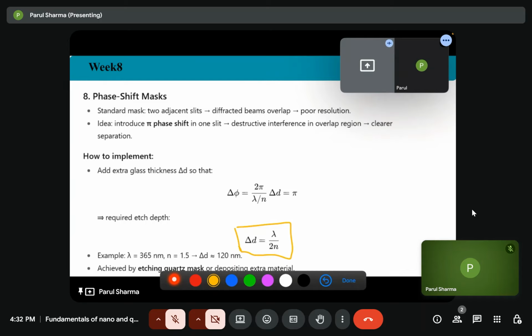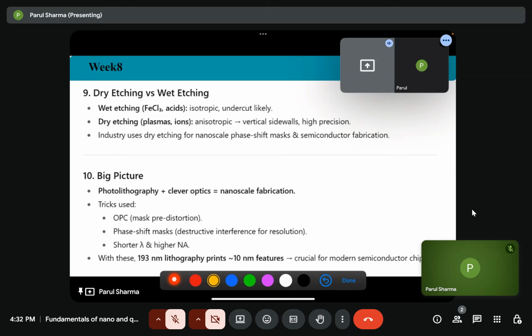For example, if we have a 365 nanometer wavelength and the refractive index is 1.5, then what will be our step depth? Delta d equals 365 by (2 times 1.5). That will give us approximately 120 nanometers. We can achieve this by etching through a quad mask, or by depositing extra material.